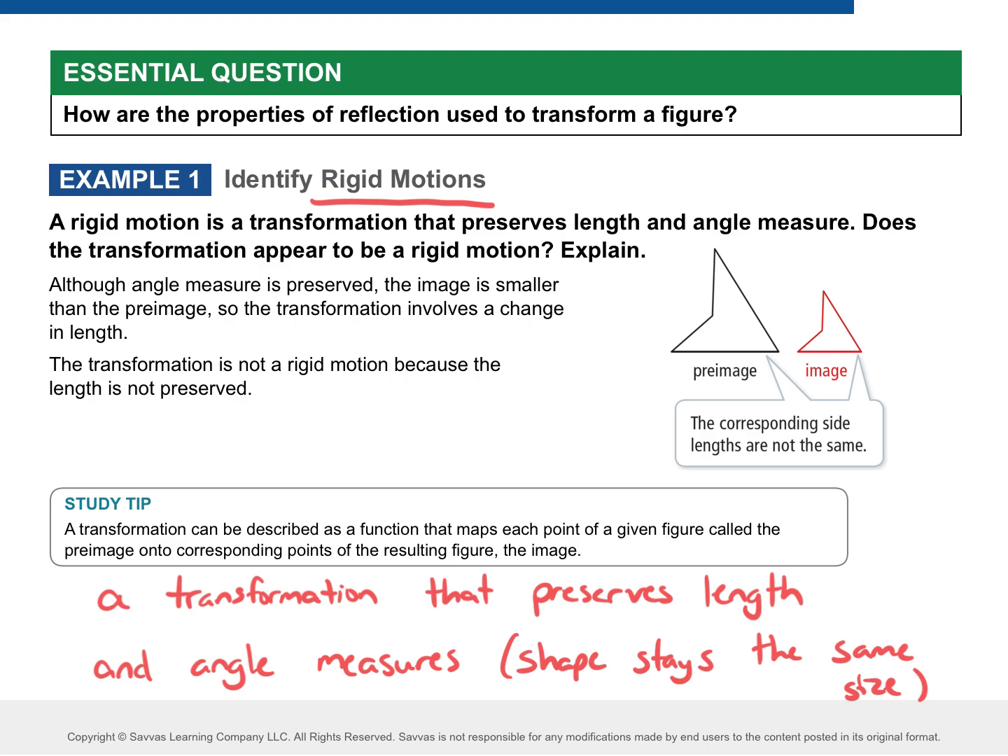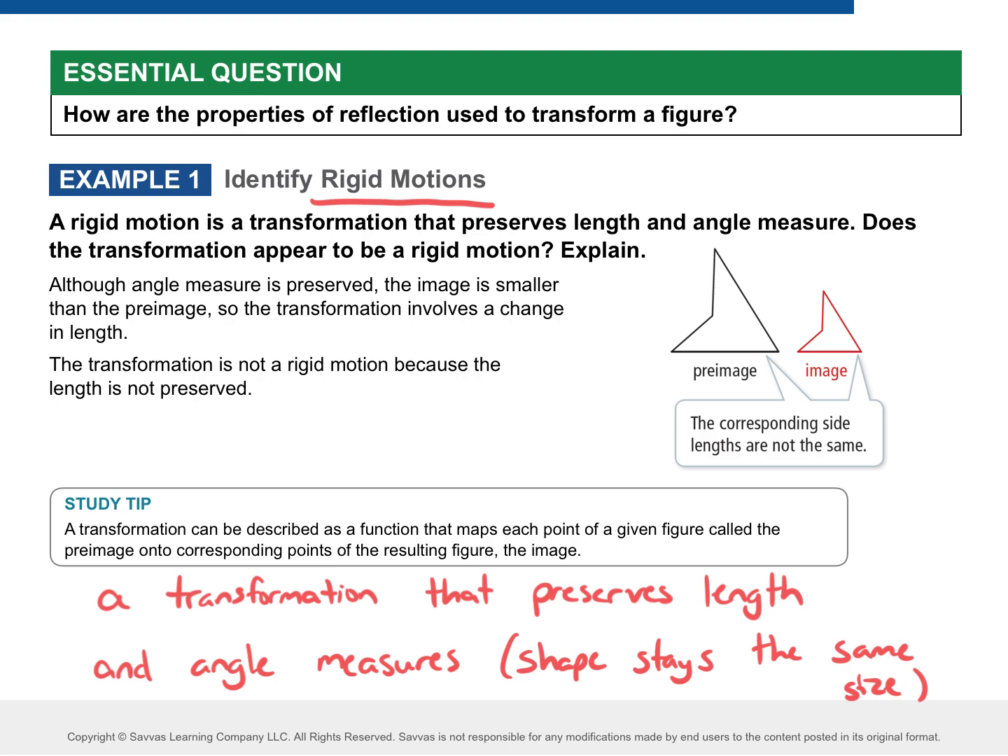What about a translation where it just moves? Is that a rigid motion? Yes, size isn't changing. What about a rotation? Yes, that's also a rigid motion. What is not a rigid motion? A dilation. Why is a dilation not a rigid motion? Size changes.